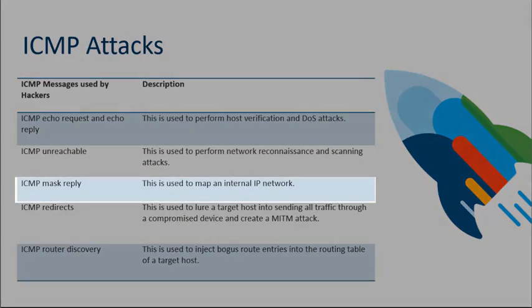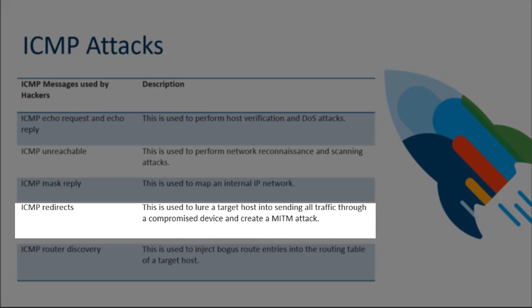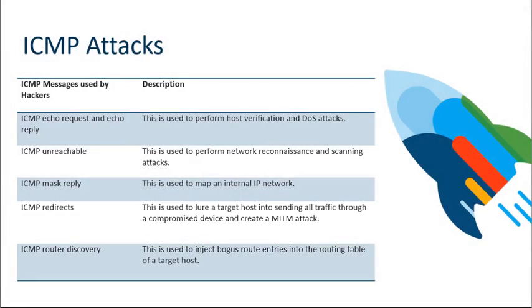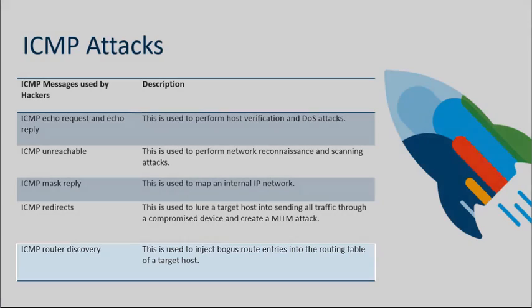With mask reply, we can try to map an internal IP network. With redirects, we try to lure a targeted device into sending all of its traffic through a compromised device that then utilizes a man-in-the-middle attack. And with router discovery, we try to inject bogus route entries into the actual routing table of a targeted host. Just imagine the outgoing possibilities of a targeted host having bogus route entries inside of it.